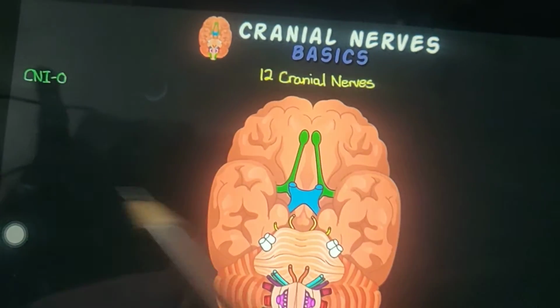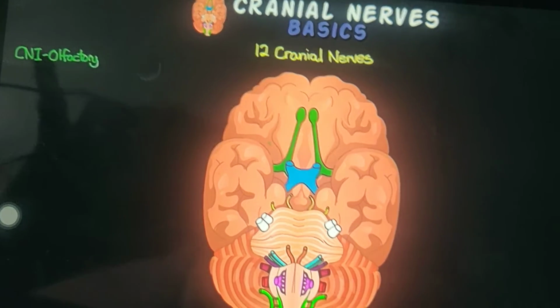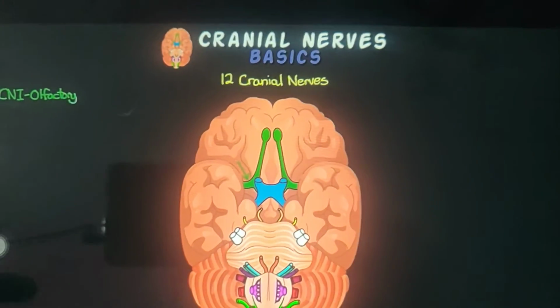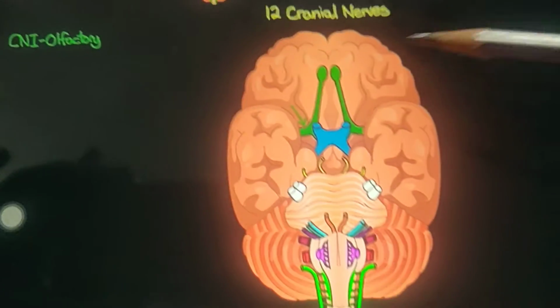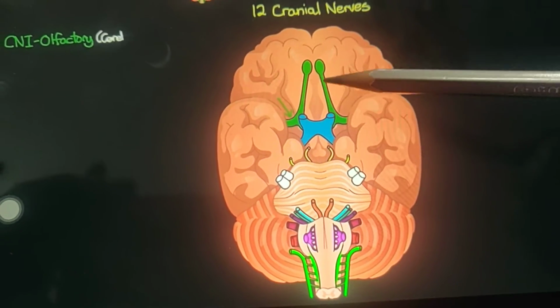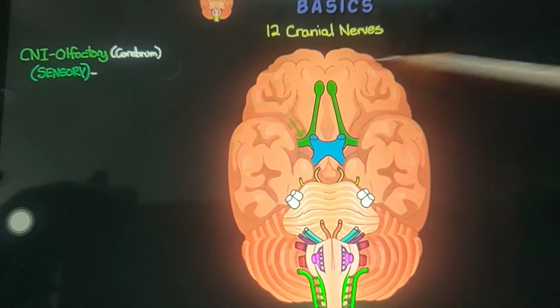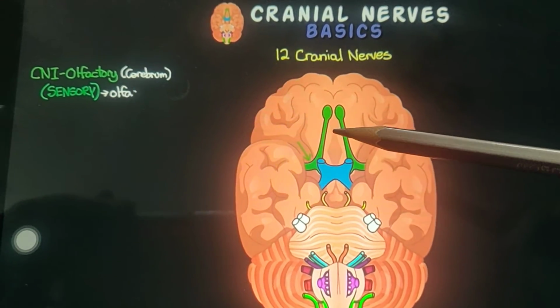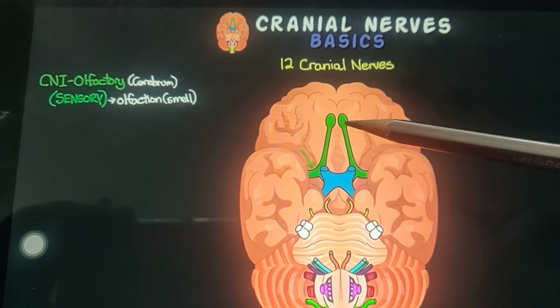So the first cranial nerve is the olfactory nerve. Here you can see this green part, right? It originates from the cerebrum. So this area is the cerebrum area, and from here the olfactory nerve originates.